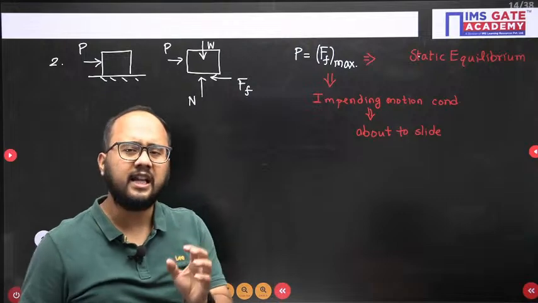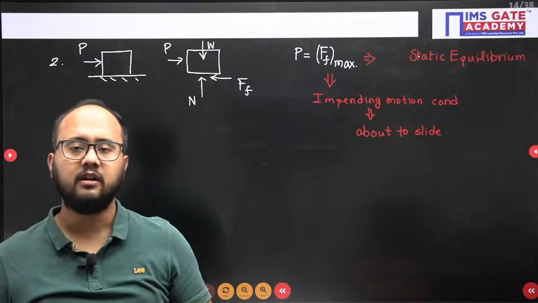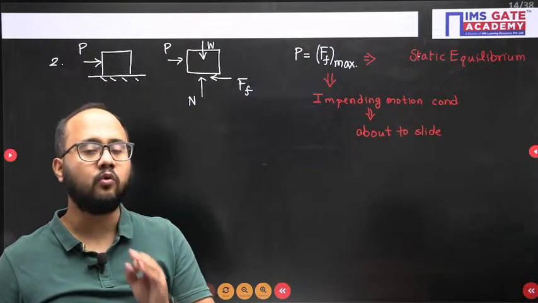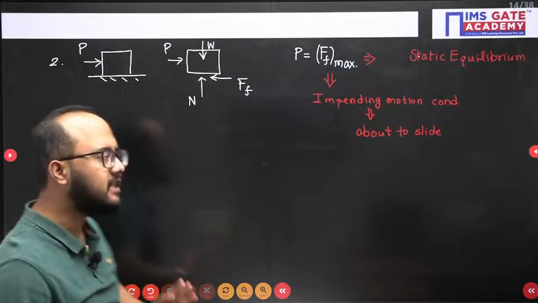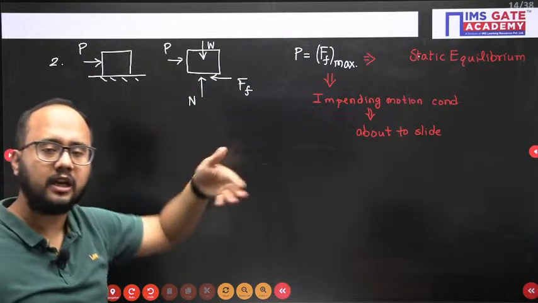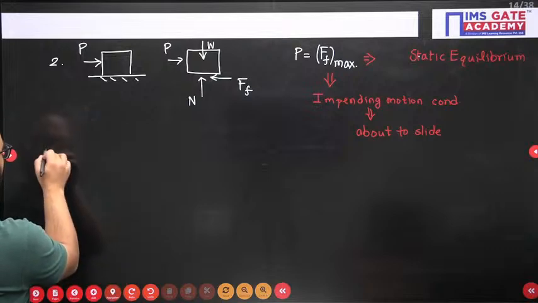See, the body will be able to move only when it has overcome the maximum frictional force value. Once the body has overcome the maximum value of frictional force, then only it will be under the dynamic case. The external force must be more than the friction force value, then only it will move, na? Very basic concept here. So in the third case,